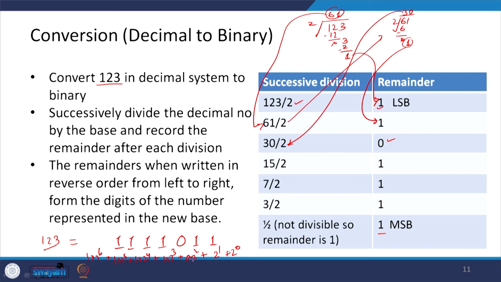So, 0, 1, 2, 3, 4, 5, 6, and if you evaluate you will get 123. So, the remainders when written in the reverse order from left to right form the digits of the number represented in the new base. Next, let us look at the binary arithmetic.